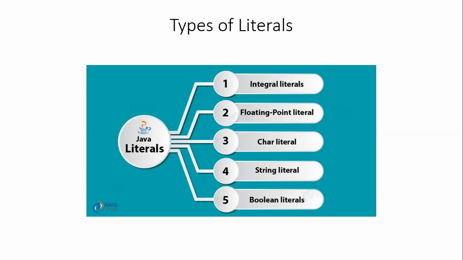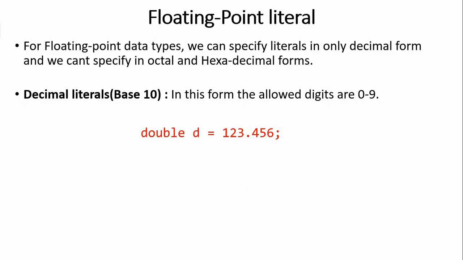So string literals, boolean literals. For boolean literals we have only two values: one is true, the second one is false. String literals are nothing but any text in between double quotes, and it can be any length of string in double quotes. That is about a string literal. I think I missed those two. Okay, so that's okay.